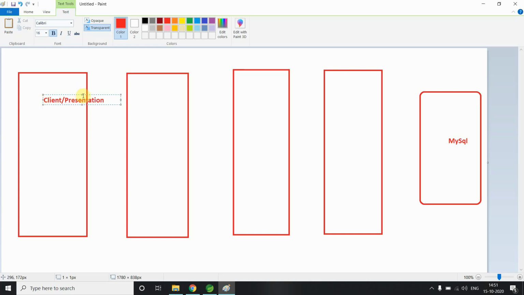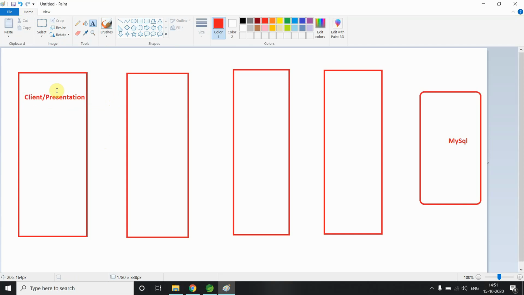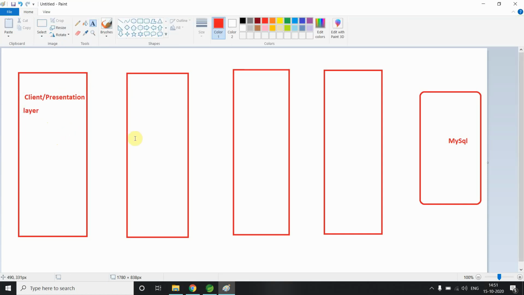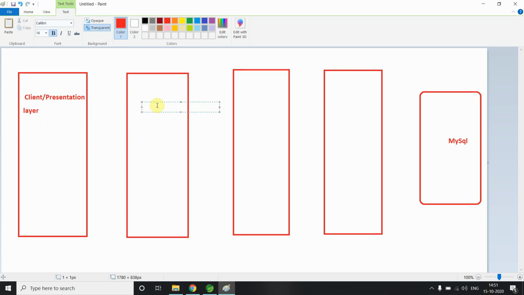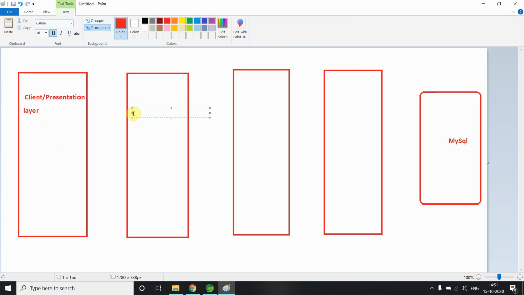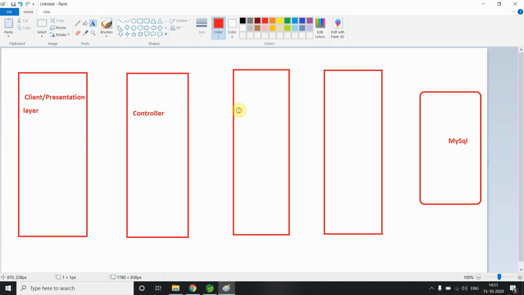Okay, you can say this acts as the client or presentation layer. Sorry, fine. So this is a client, our presentation layer. We are saying this is our layer 1, called the presentation layer, and this is our controller. So I can say this is my controller, and here this is my services.